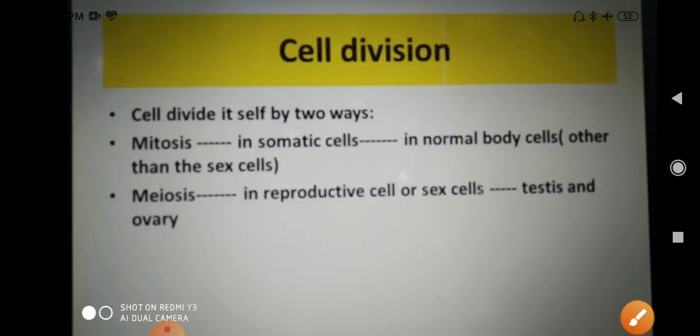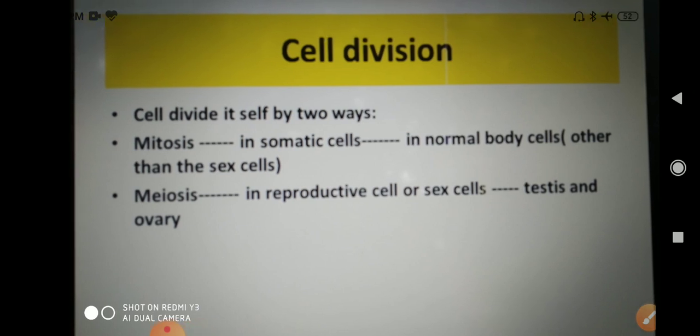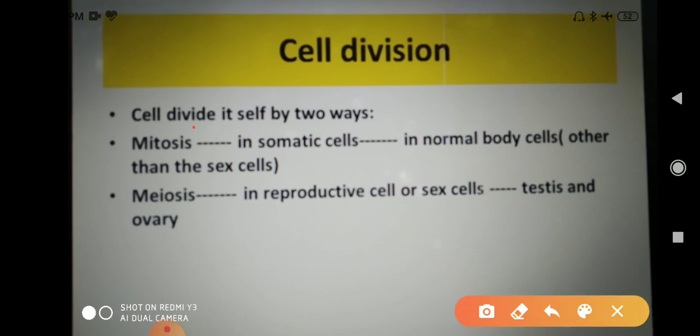Let's start today's topic. It is cell division. Now, a cell divides itself in two ways. First is called mitosis, and the second is called meiosis.